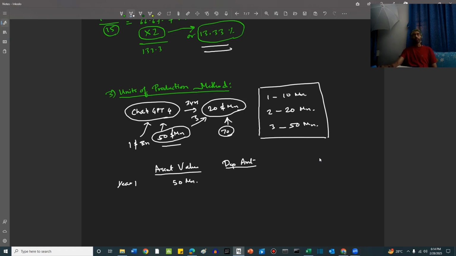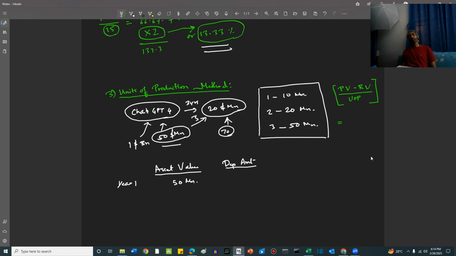The way to calculate it is initial value, that is the present value, minus residual value, divided by units of production. This is the per unit depreciation under the units of production method.